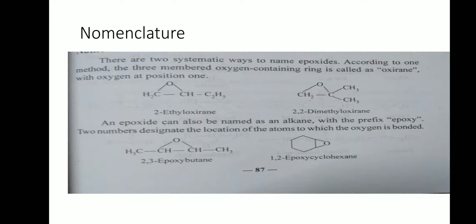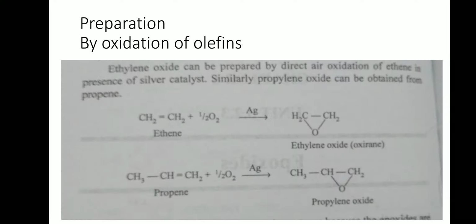In the other method, epoxide can be named as an alkane with the prefix epoxy. Two numbers designate the location of atoms to which oxygen is bonded. If you observe first structure, there are 4 carbons in the chain and hence it becomes butane derivative. Oxygen is attached to second and third carbon and hence the name becomes 2,3-epoxy butane. Similarly, the other compound can be named as 1,2-epoxy cyclohexane.